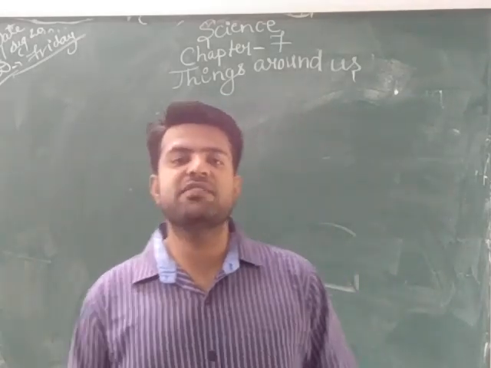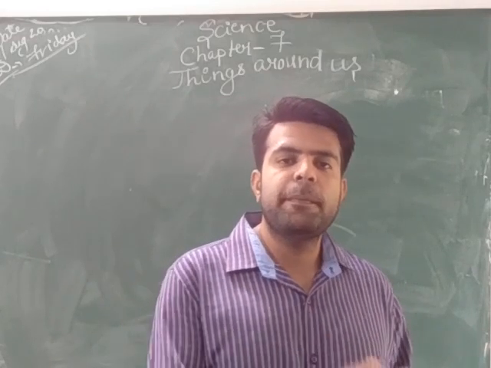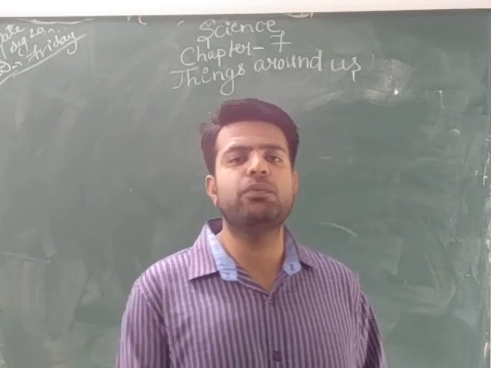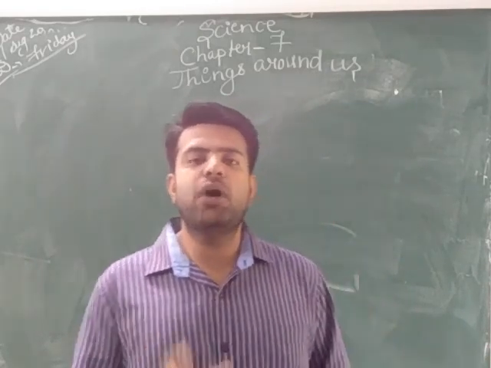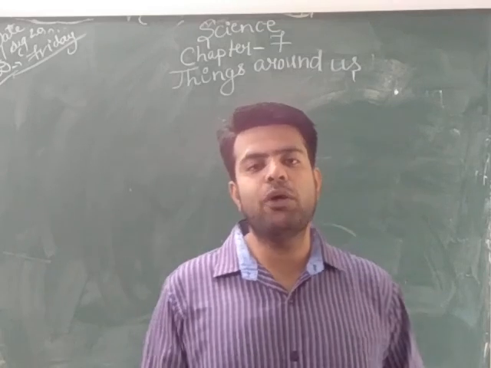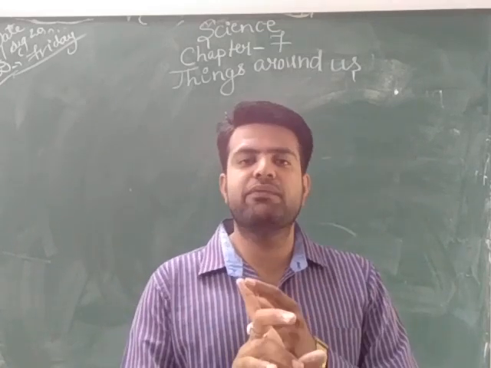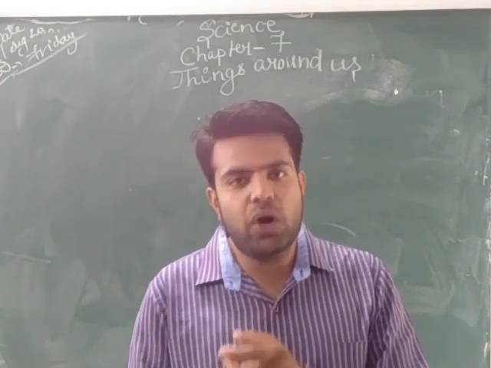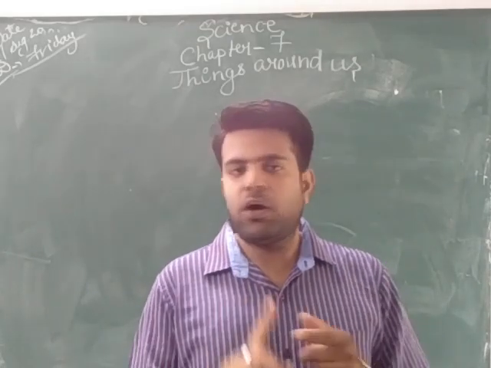Next in the chapter we have seen the interaction between the biotic and abiotic components. First we have seen about biotic to biotic, how biotic components are related with each other. How does the plant help the animals? Plants help the animals by providing them food, by providing them shelter to live, by providing them oxygen. What are the three main points we have seen?